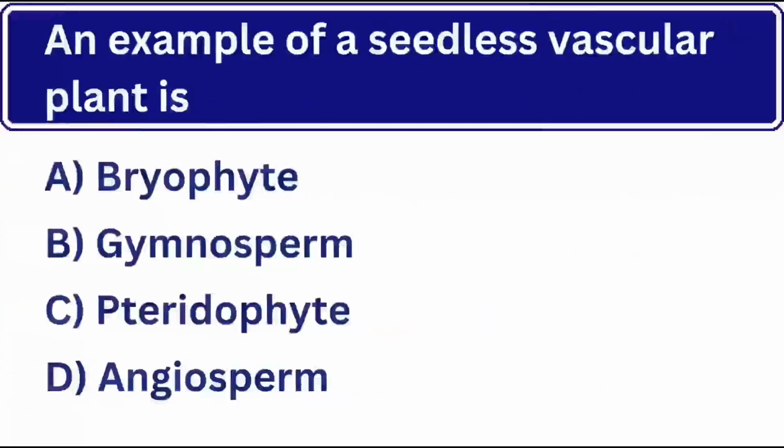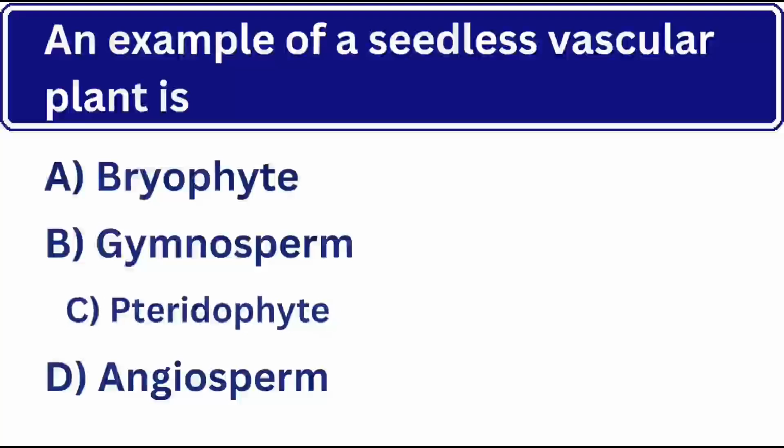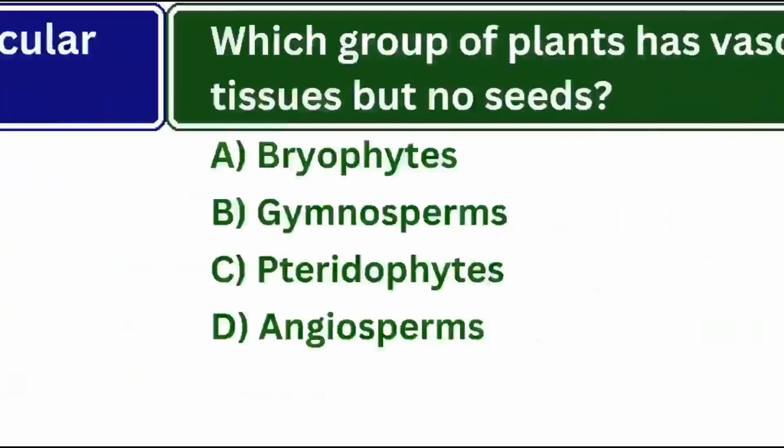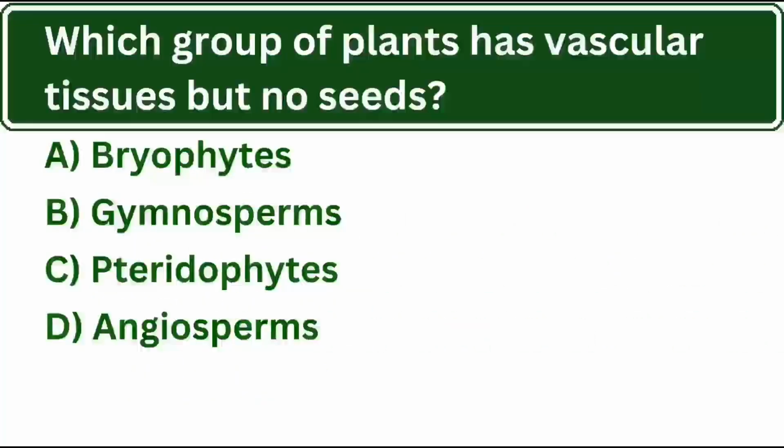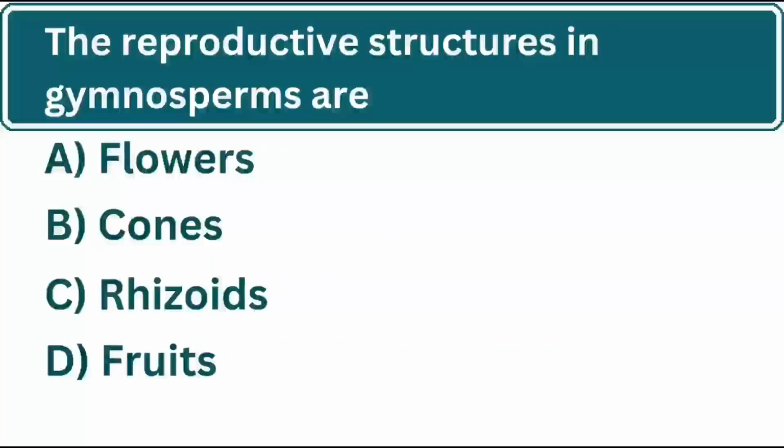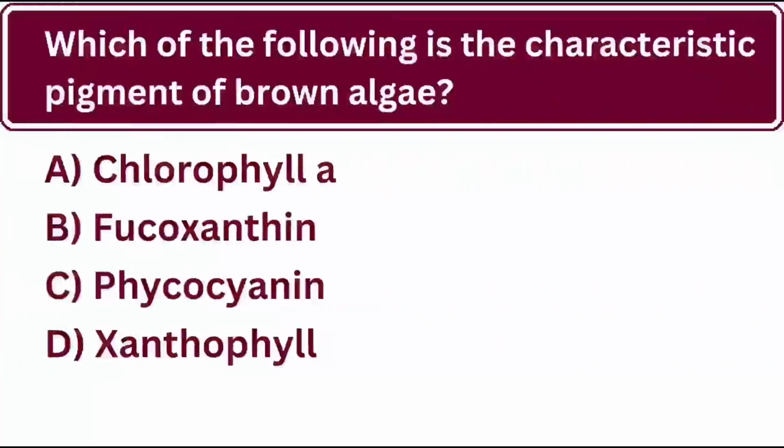Pteridophytes. An example of a seedless vascular plant? Yes, the correct answer is C. Pteridophyte. Which group of plants has vascular tissues but no seeds? Yes, the correct answer is C. Pteridophytes. The reproductive structures in gymnosperms are. Yes, the correct answer is B. Cones.